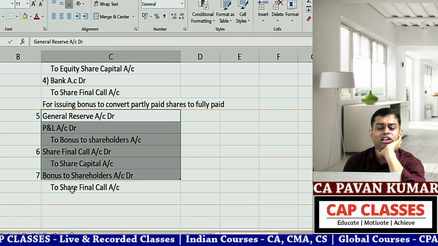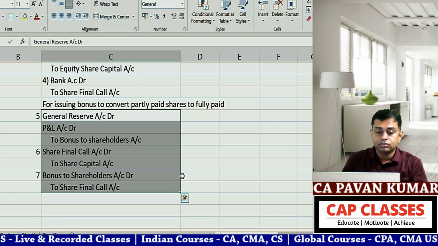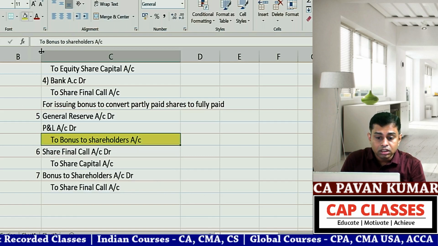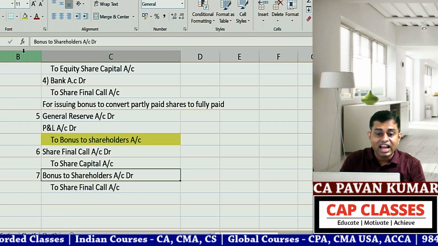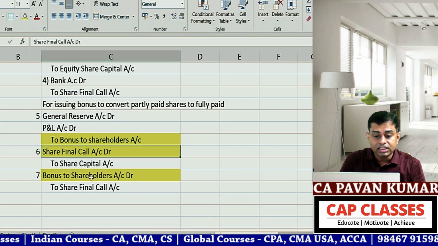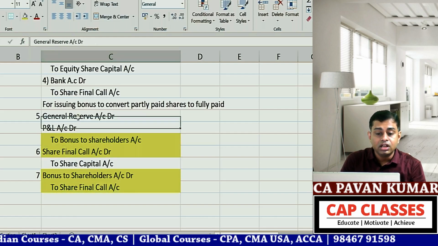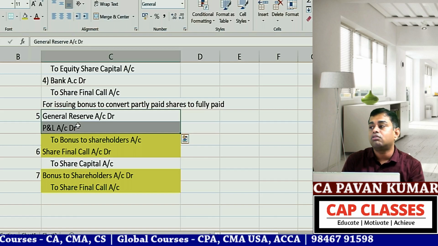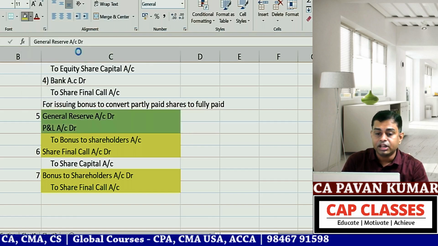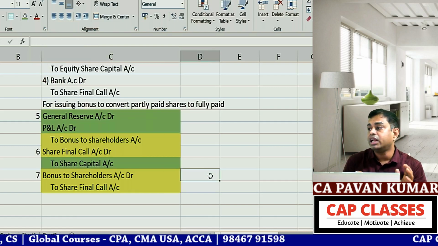If you observe these three, and pass one single journal entry, what happens? The bonus to shareholders debit and credit cancel, and the share final call debit and credit cancel. So what is left? General reserve account debit, P&L account debit to share capital.